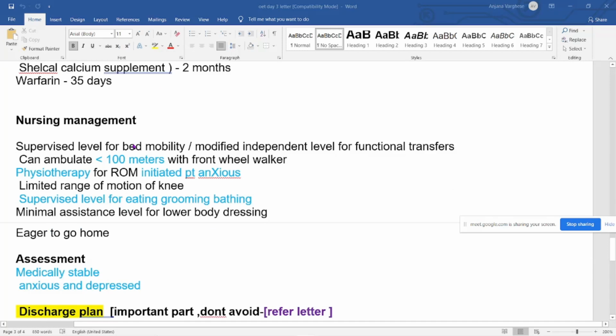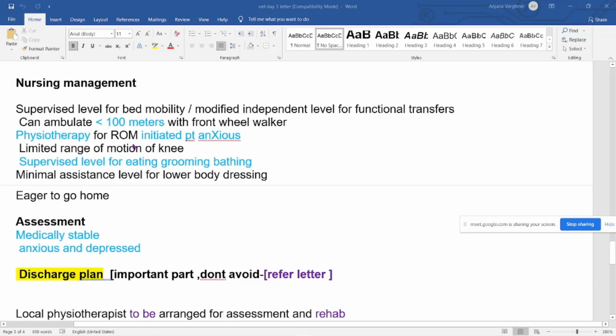Now comes the nursing management. So you are a nurse. Nurse means what? Care, along with the medical knowledge. So when it comes to knee surgery nursing management, everything, like the discharge plan, almost all points will be important. Just read this, and I will explain.